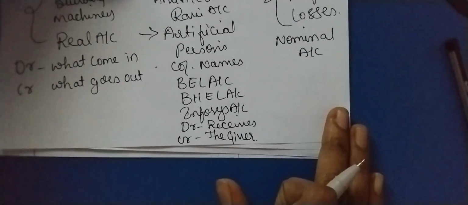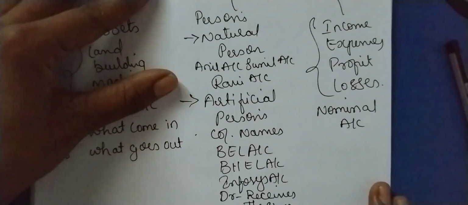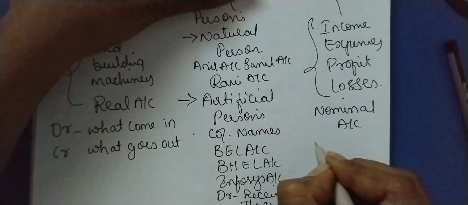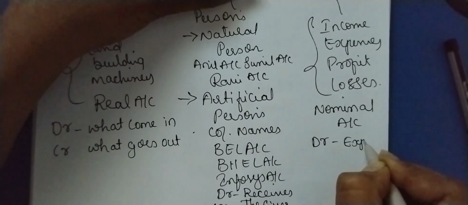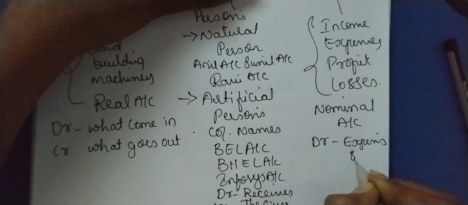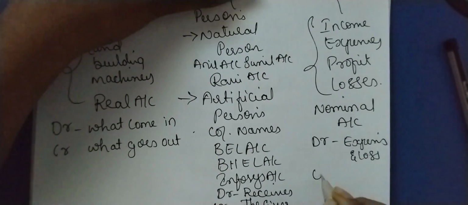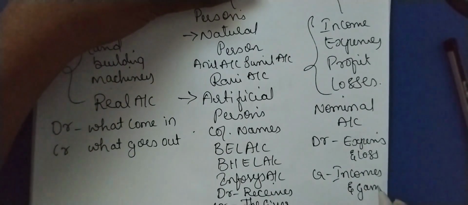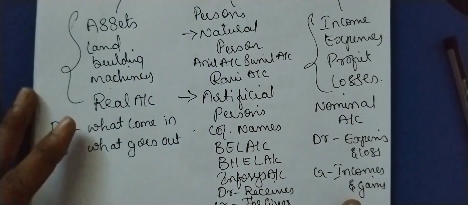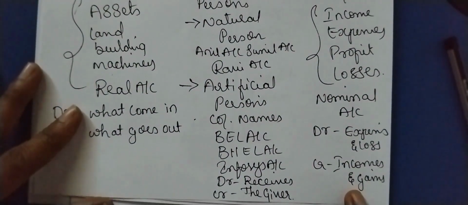For nominal account, you debit all expenses and losses, and credit all incomes and gains. This is also called the golden rule of accounting.